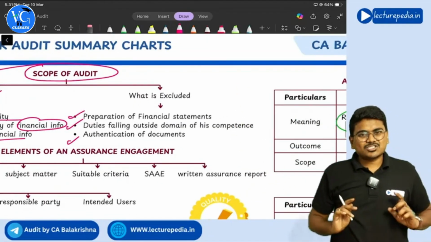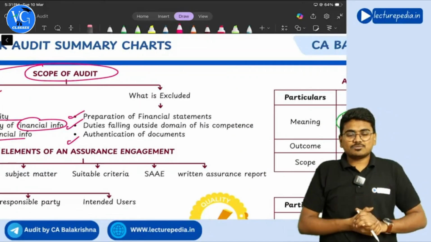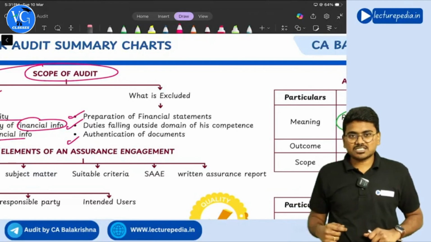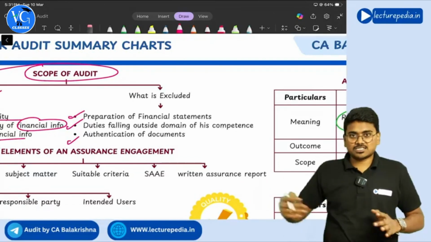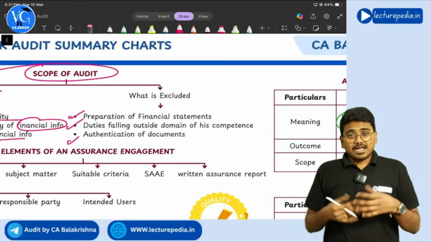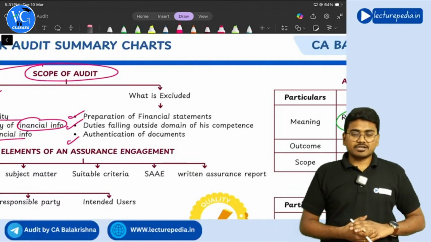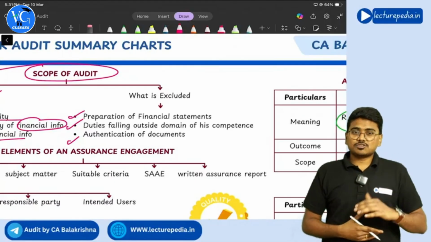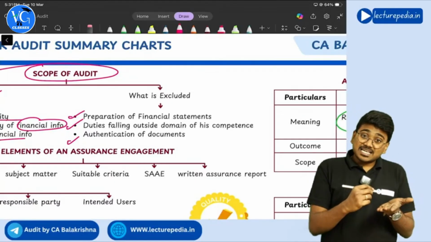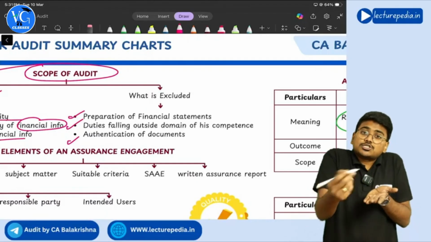Next, authentication of documents. Authentication of documents means, management has given a particular document, there are signatures on the document, and the auditor took the document and accepted it as audit evidence. Now later on it was found out that the signatures on that document are forged.